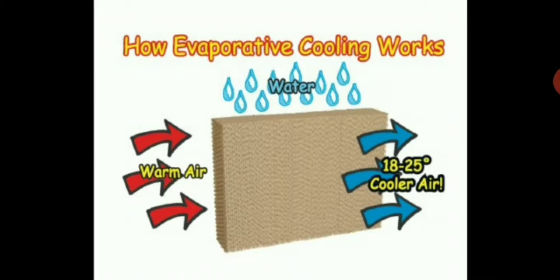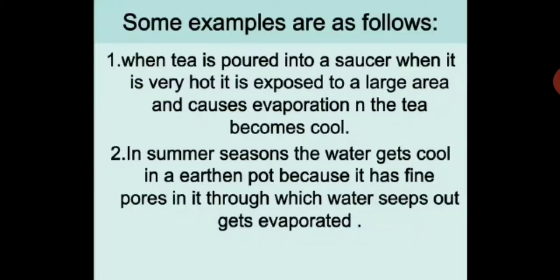How does evaporation occur? When warm air passes over a surface, if water is there, the water will evaporate because of the warm air, and it will make the air cooler because it will take away the heat. Water will take away the heat from the surface.